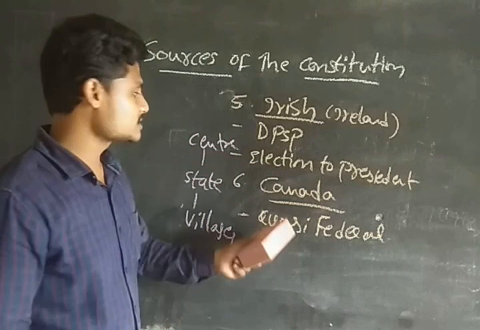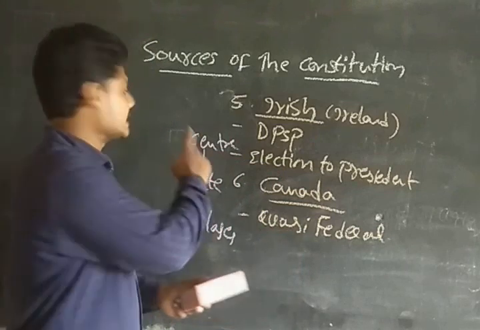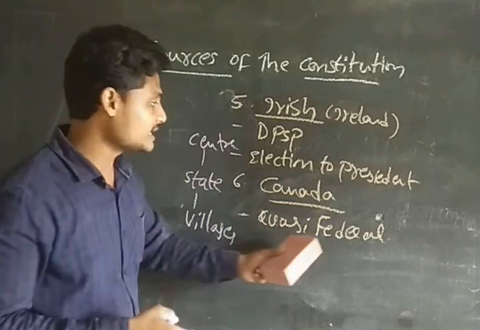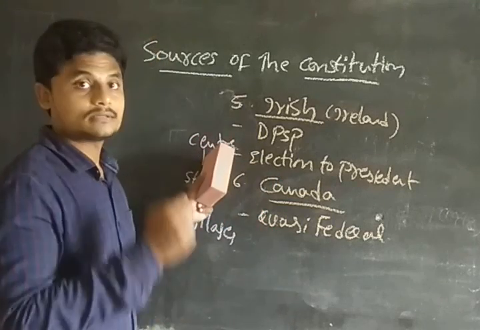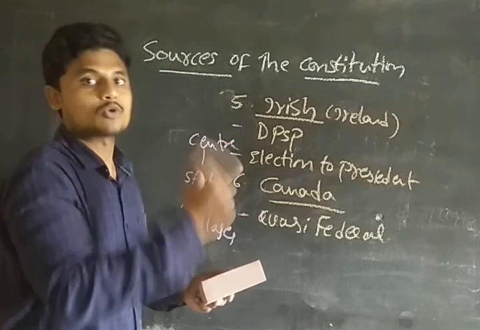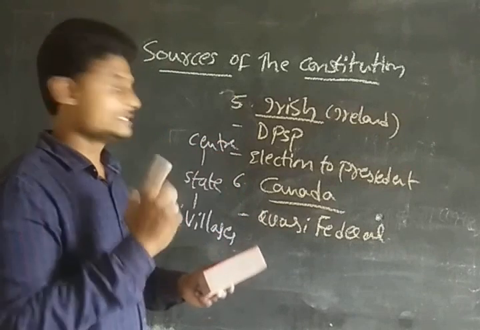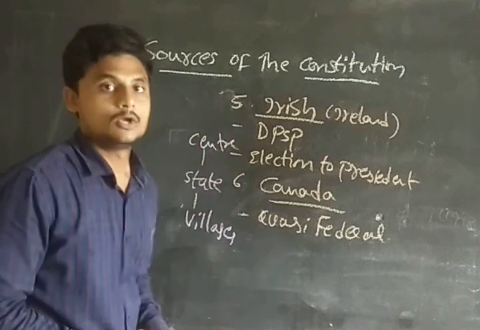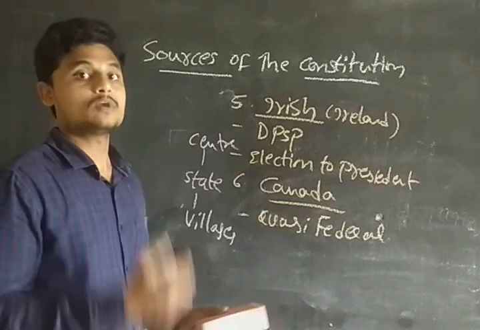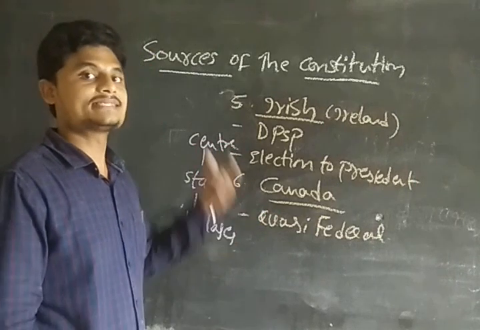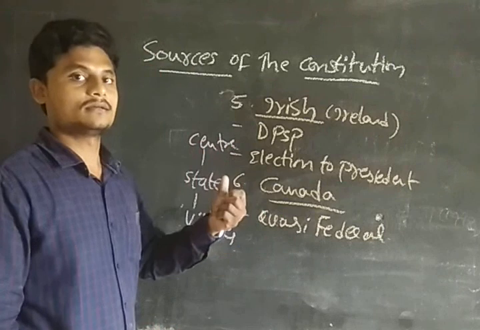It also has strong central federalism. So the federalism should have a strong center, guys. The center should be strong on purpose. That is the Canadian principle of federalism. So these provisions also we have taken. So guys, in the federalism we have a few concepts with the strong center.